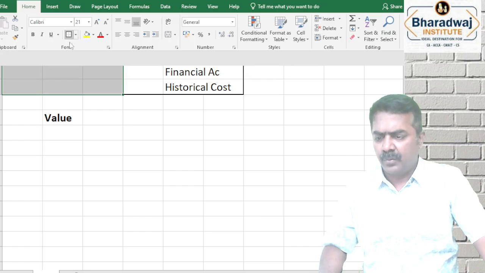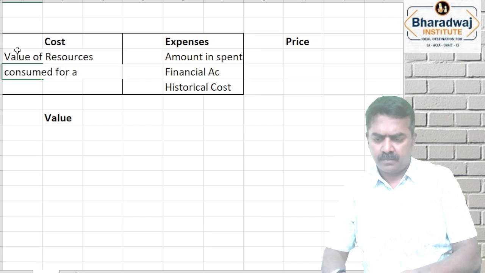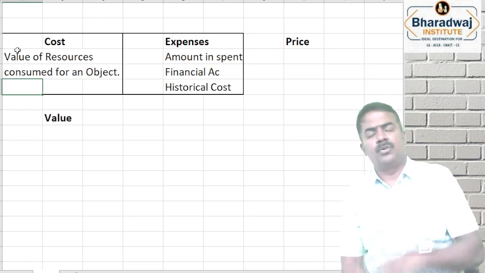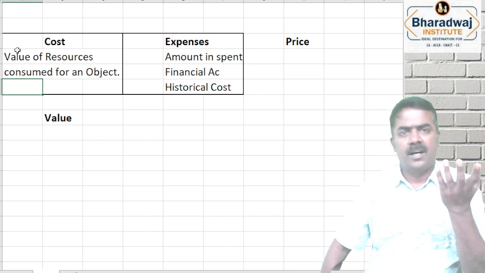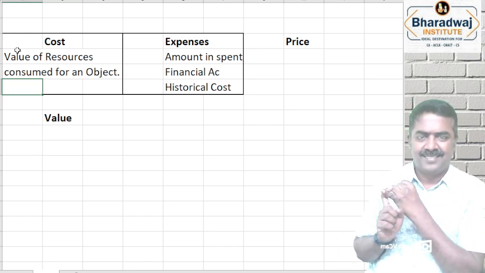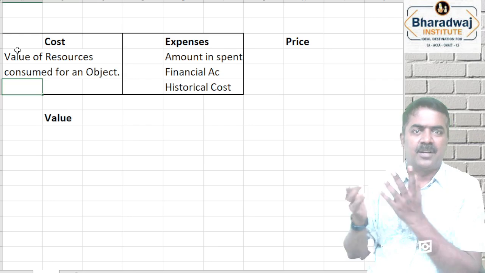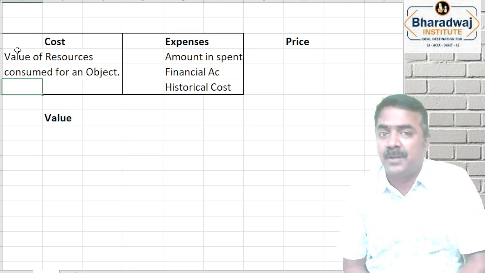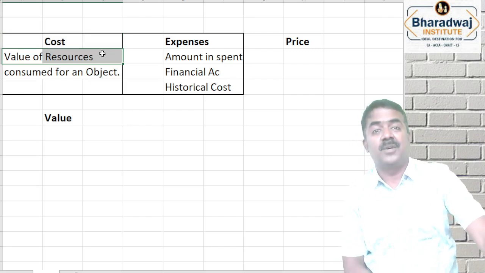Cost is nothing but the value of resources consumed. For example, I come to your home to do interior work. I don't employ any labor, I do the interior work by myself. I buy materials, do all the work, finish and give it to you. While charging you, I will put the material cost. Will I put the actual amount spent or some other amount? I would have bought at wholesale rate directly from the manufacturer, per square feet maybe 30 rupees. If you inquire in the market, it may be 40 rupees per square feet. I will charge you 40 rupees. That is the value of resources. I will charge you as cost 40 rupees.